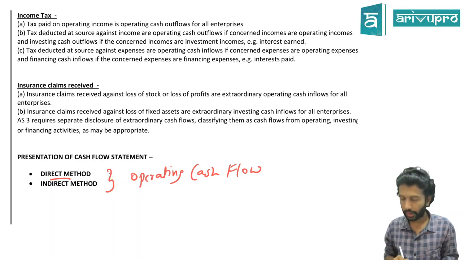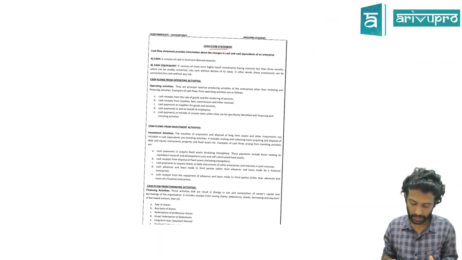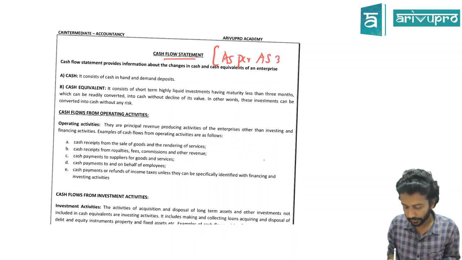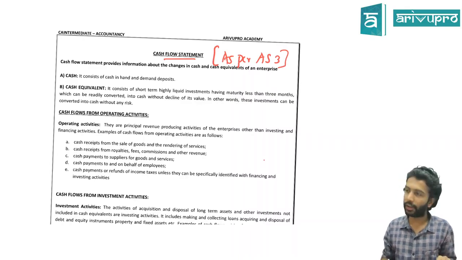Either you can go for direct method or you can go for indirect method. And again, cash flow statement is backed by accounting standard 3. You can write here: as per AS3. We have an accounting standard AS3 as cash flow statement. So the treatment we are doing is as per the accounting standard itself.